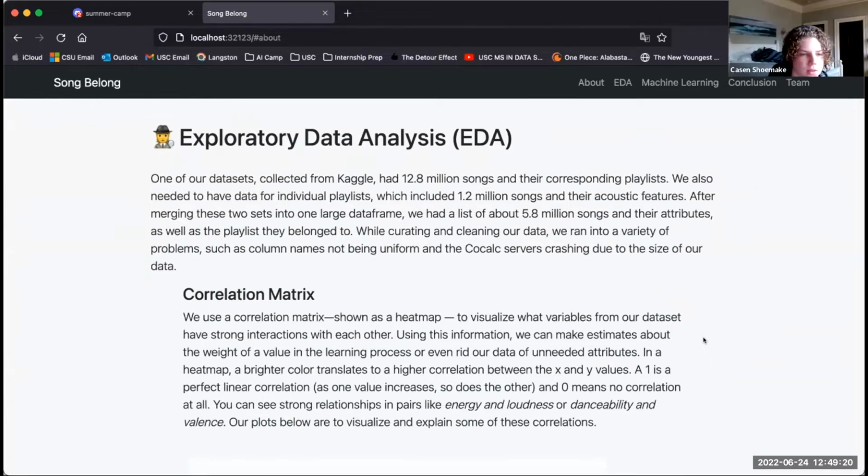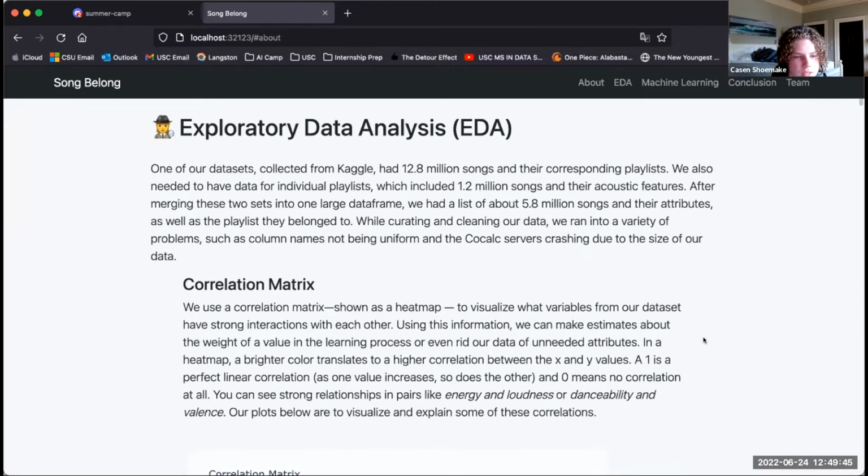All right, so we got all of our data sets from Kaggle. We initially had a 12.8 million song data set, which is huge. We ended up merging it with another one, so we had around 5.8 million songs, which is still pretty big. We had a little bit of problems with manipulating and cleaning our data, such as the CoCalc servers crashing or some column names not being uniform. But we got through it.